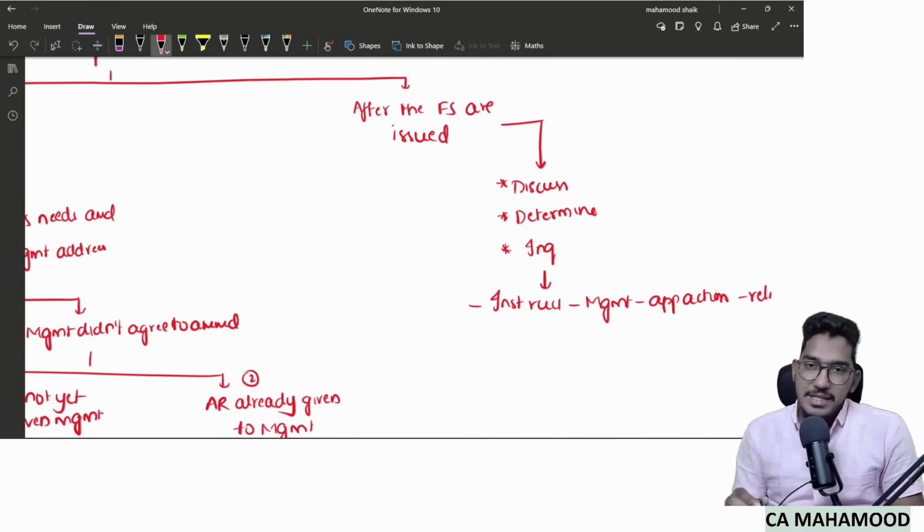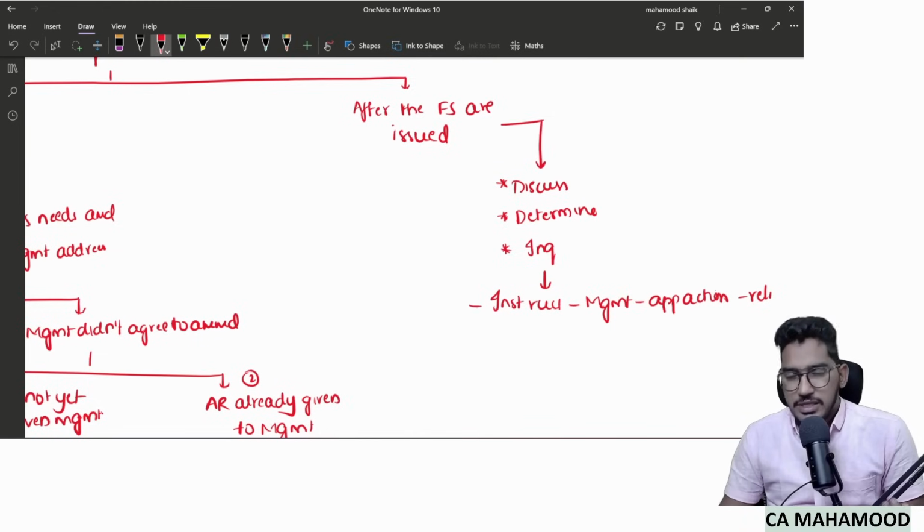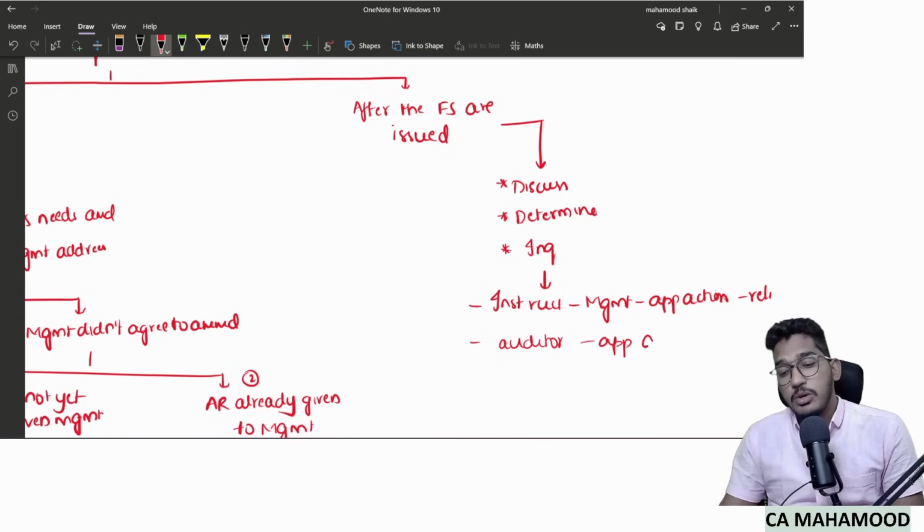Now, if the management takes the action, well and good. Sir, here also what could be appropriate action? Same: giving a newspaper advertisement, media comment, sending emails, whatever it is. If management takes appropriate action to stop the reliance, well and good. Sir, what if the management did not take appropriate action? Then the standard says the auditor himself has to take appropriate action to stop the people from believing the auditor's report.